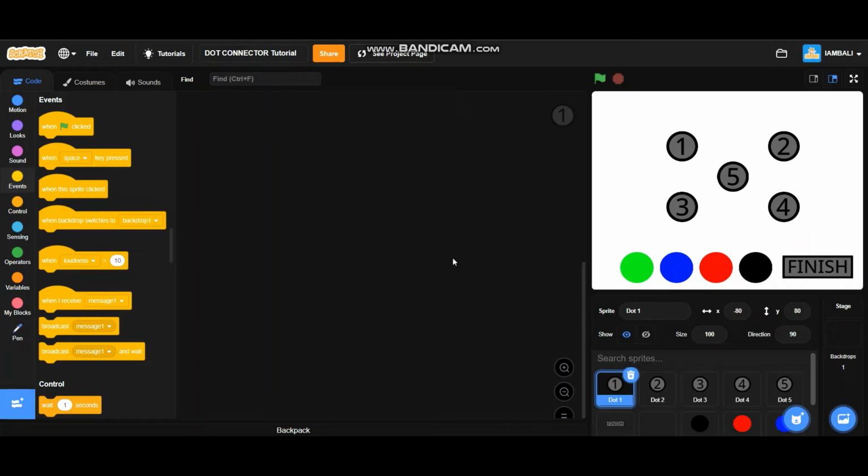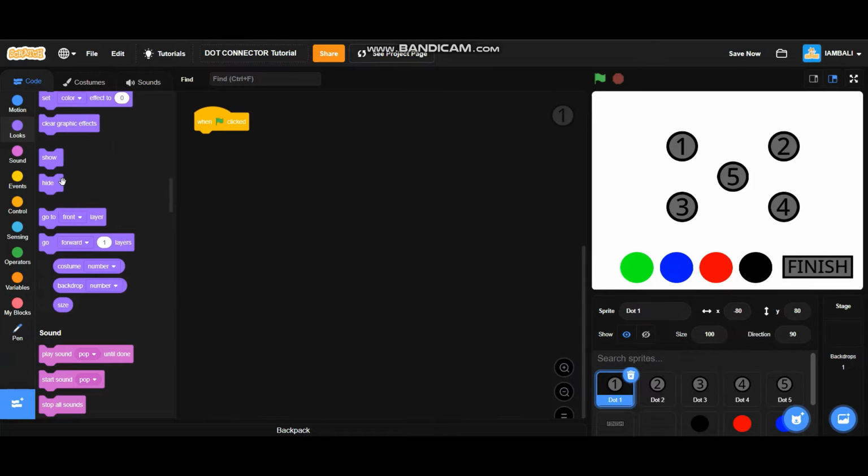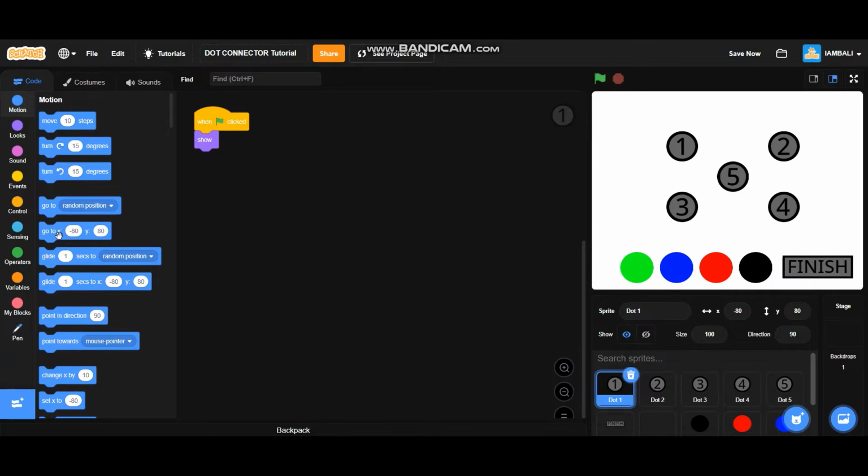The first step of making this game is coding the dots. As we see here, there are 5 dots. We are going to code them one by one. Add a when green flag is clicked block. Go to looks and add a show block. After that, add a motion block. Add the position of the sprite. For dot 1, the position is x negative 80 and y 80.